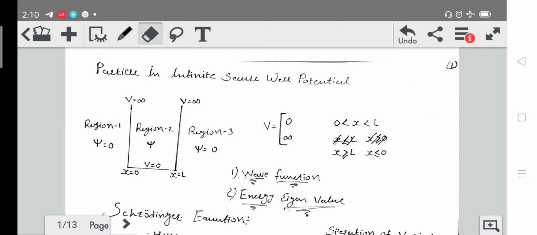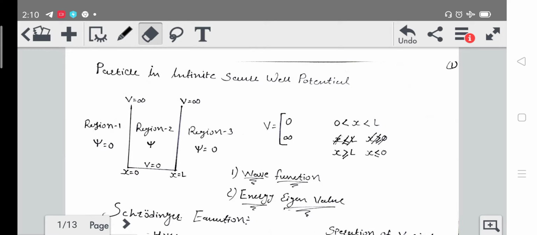Okay, and same thing for when the value of x is less than or equal to 0, the particle cannot exist. So this term is indicating region 1.